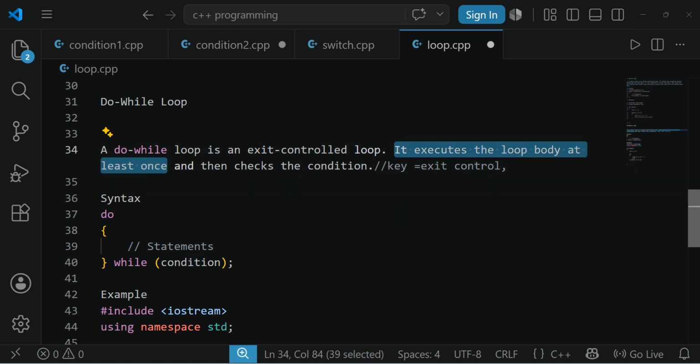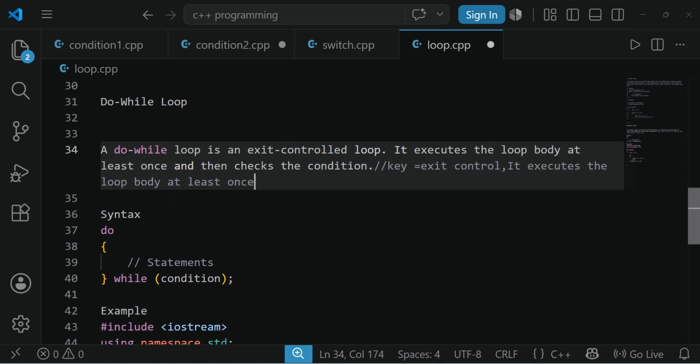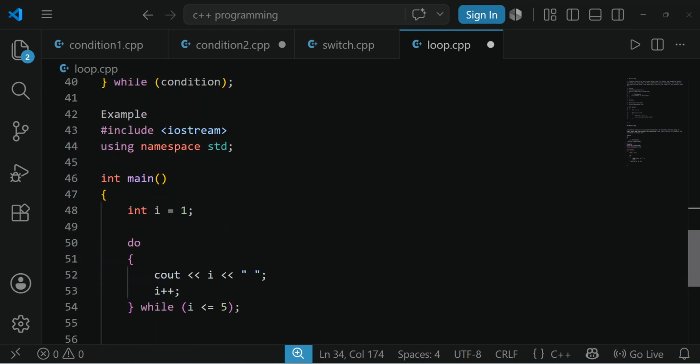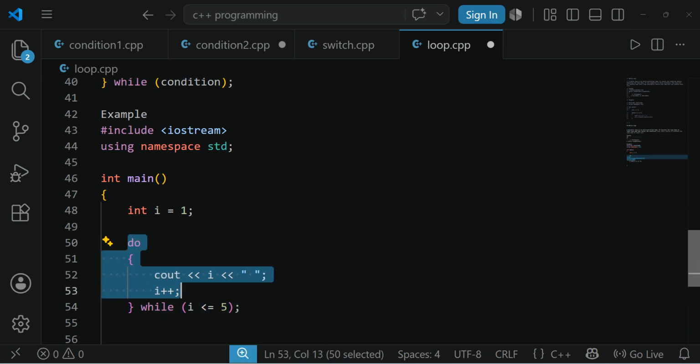At least once, the loop is going to be executed. These are the major differences between while and do while. While is an entry control loop, whereas do while is an exit control loop. Exit control loop means at the end it will check whether the condition is true or false. While entering into the loop, it won't check.